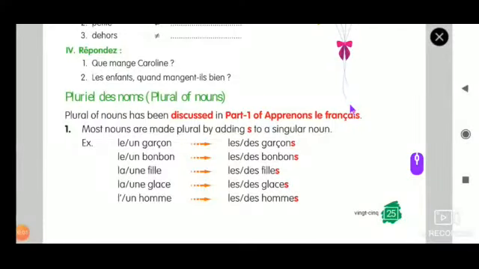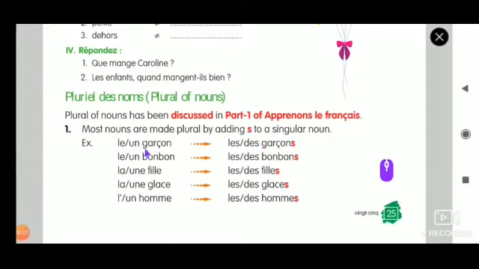Okay, in today's class we are going to see pluriel des noms, plural of nouns. So what is a noun? You know what is a noun? Okay, boy, girl, name, place, things, whatever it is, it will become a noun. So in today's class we are going to see what we have already seen in 6th standard. So we have few nouns that we already know.